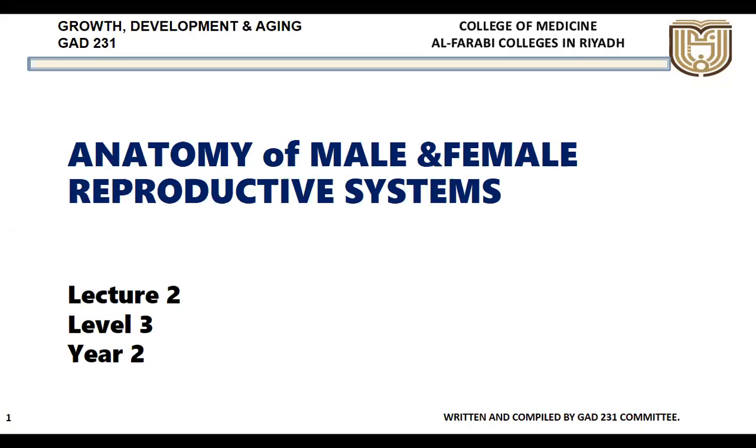Okay. Then what is the reproductive tract? Epididymis. Then spermatic cord or vas deferens. Vas deferens. Good. Then prostate as a gland. Okay. These are the accessory reproductive organs.